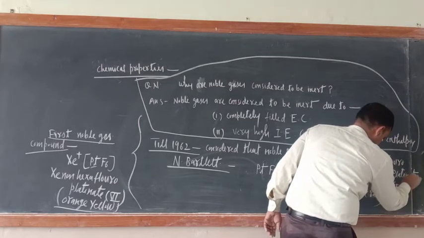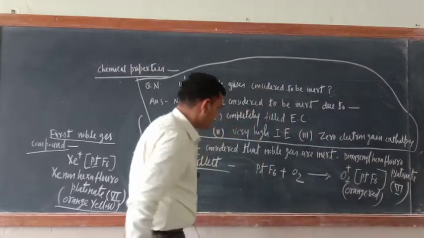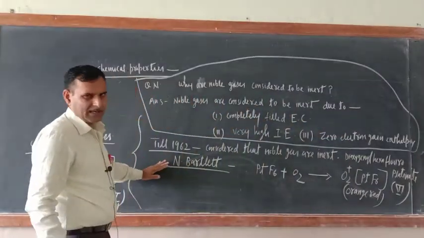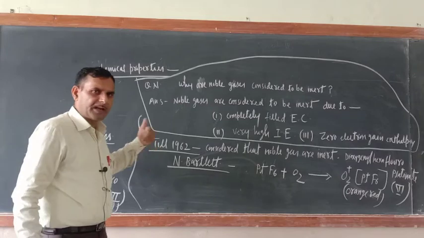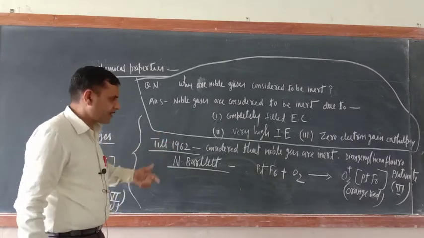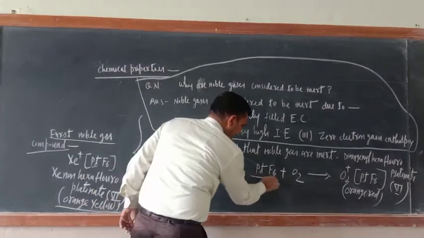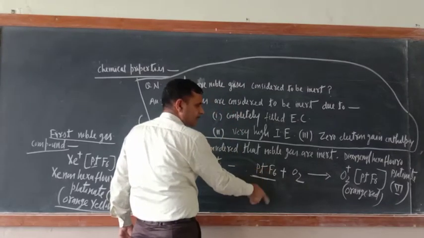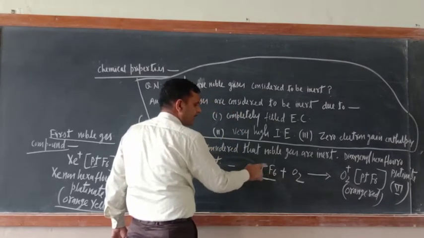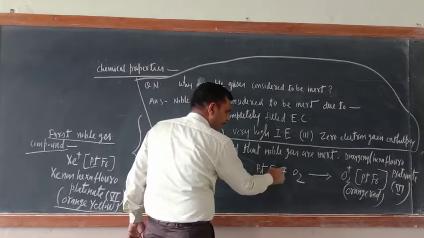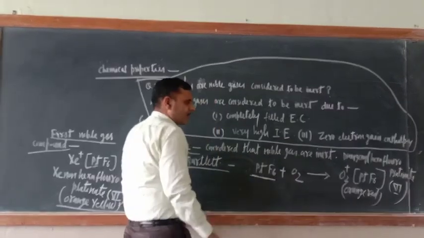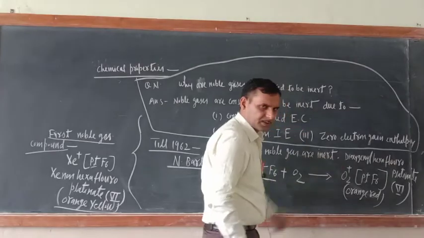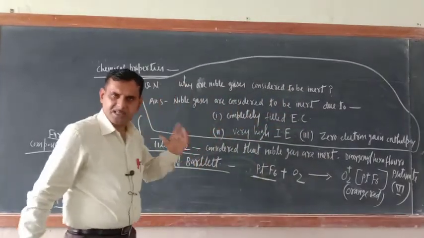He got this compound. Who? Neil Bartlett. During that experiment, he treated platinum hexafluoride with oxygen, and then he got this compound. Then one idea came into his mind.